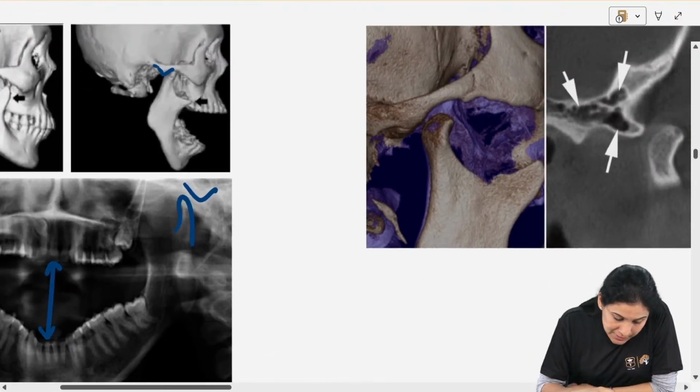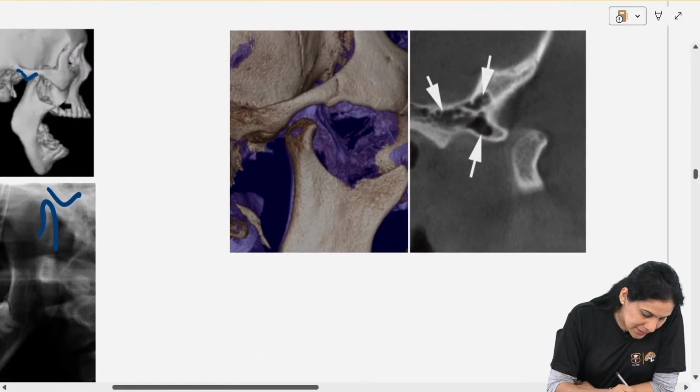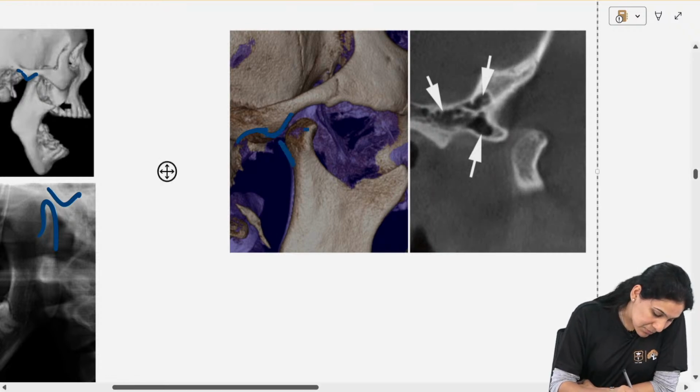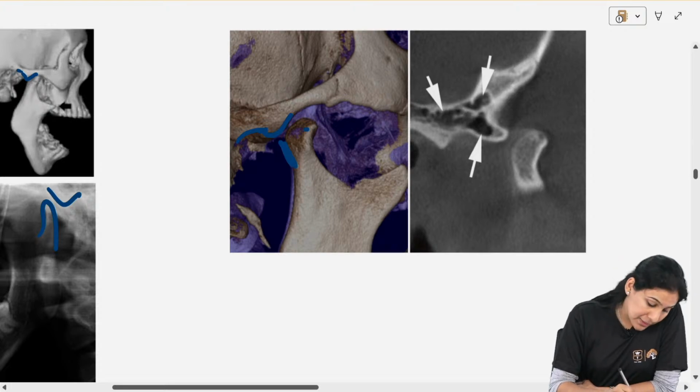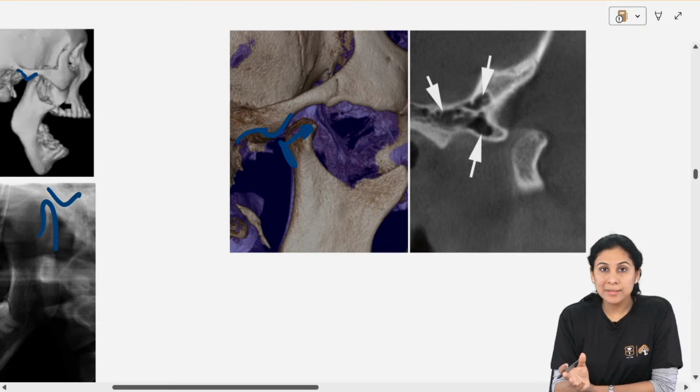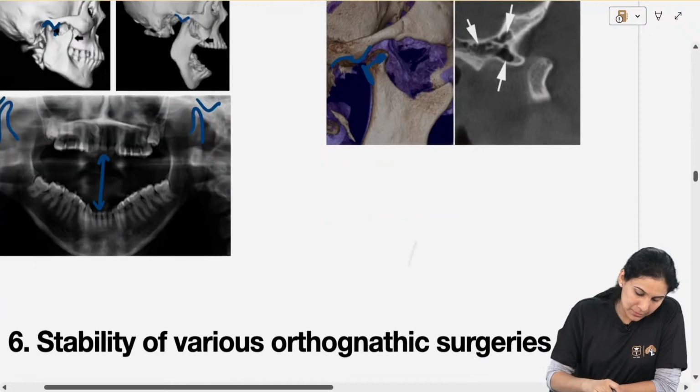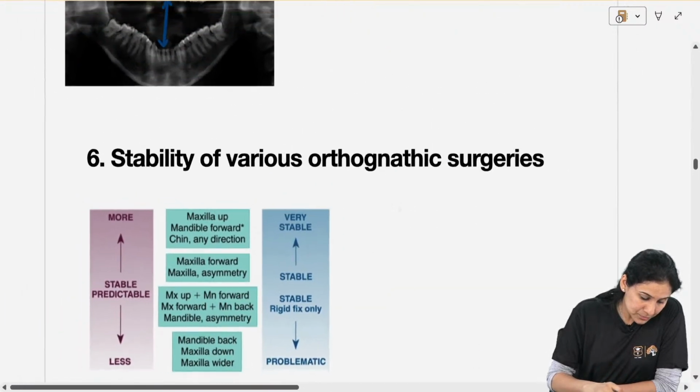Okay, this is the CT image where you can see this is the glenoid fossa, this is the articular eminence, and the condyle should come till here. Maximum it should come till here, but it is translating beyond it, dislocation. Okay, same in the sagittal section also.